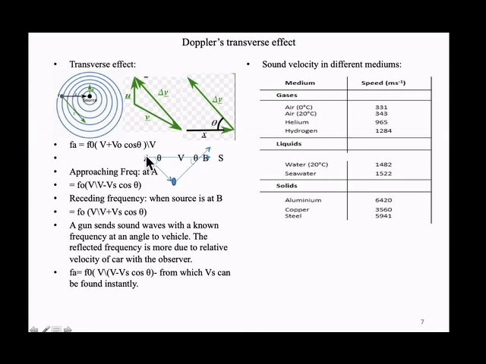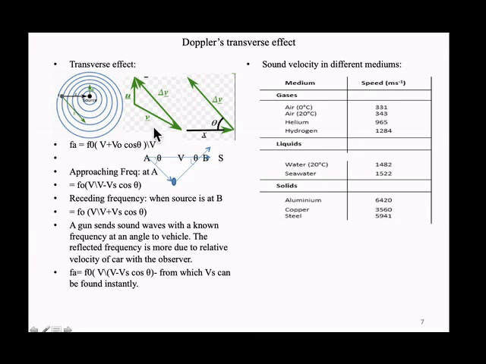What is the speed of the car with respect to it? V cos theta. So the reflected frequency is increased by this V cos theta effect. The apparent frequency is V by V minus Vs cos theta.